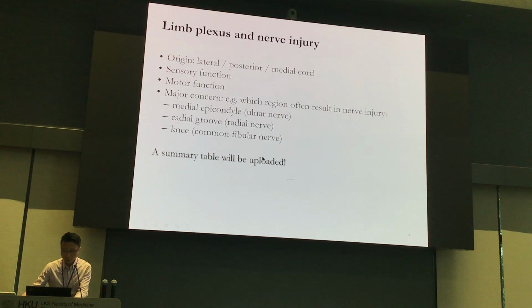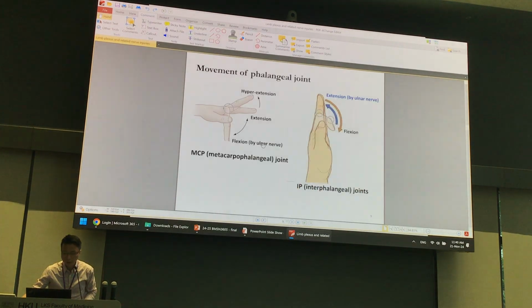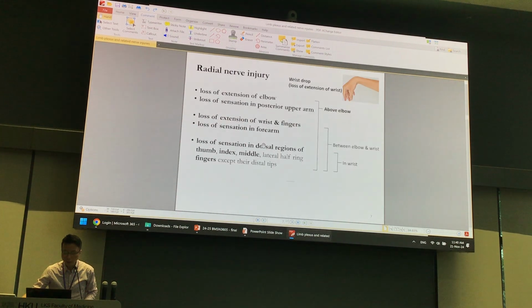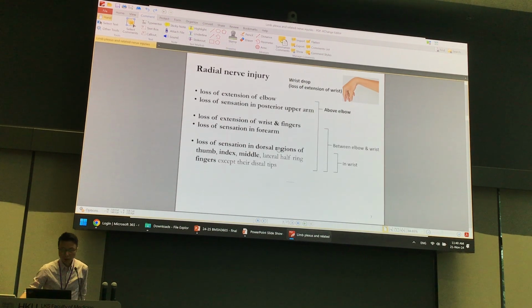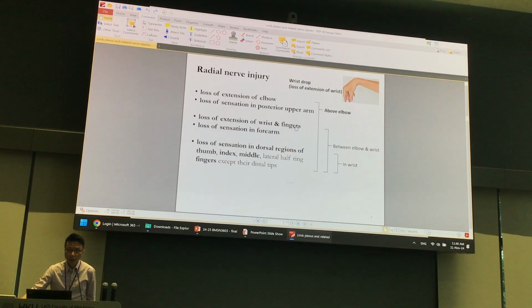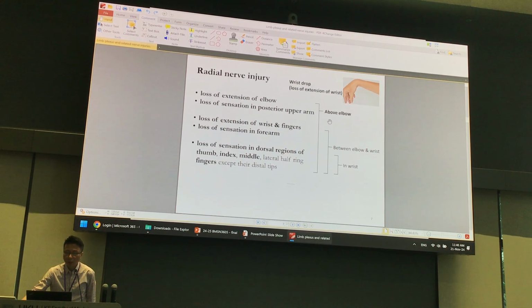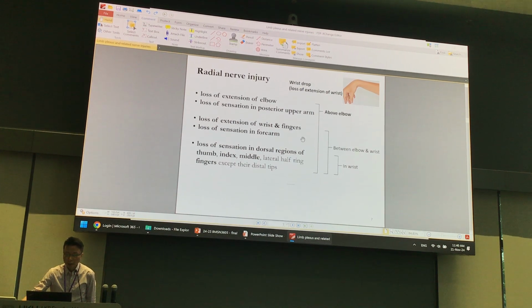Other than the ulnar nerve, another area I want to draw your attention to is radial nerve injury. For this part, the injury will be more complicated because the outcome depends on which region is damaged. If the damage is above the elbow, all the functions we have seen for the radial nerve will be gone.